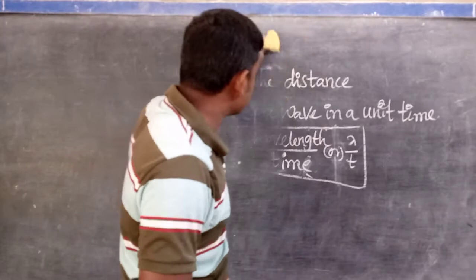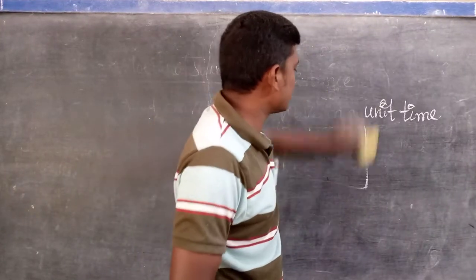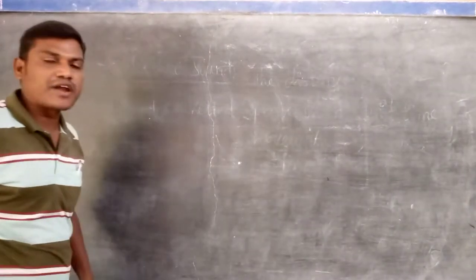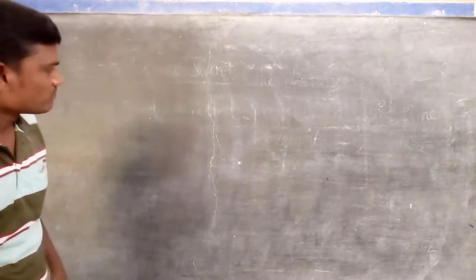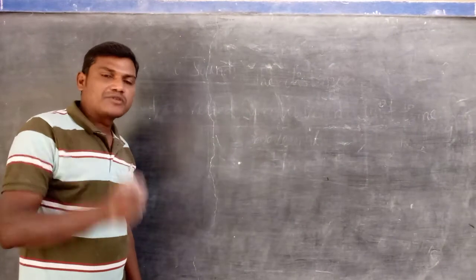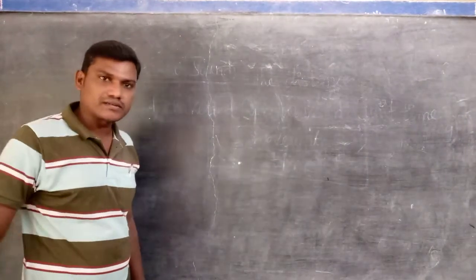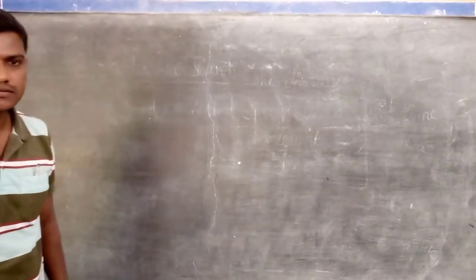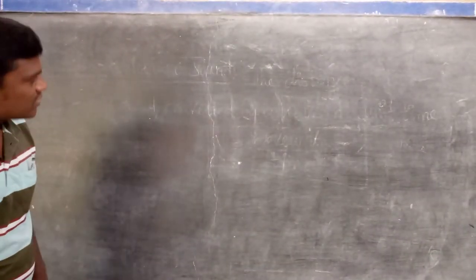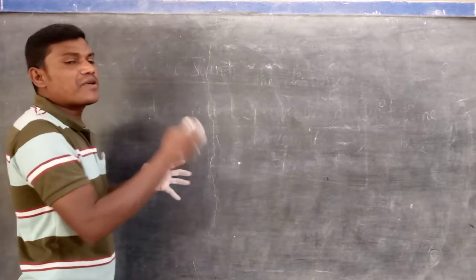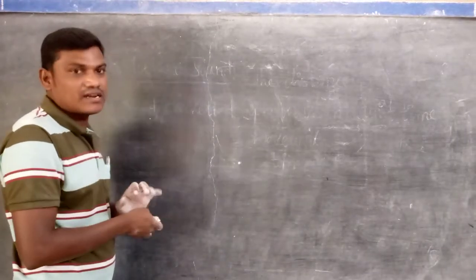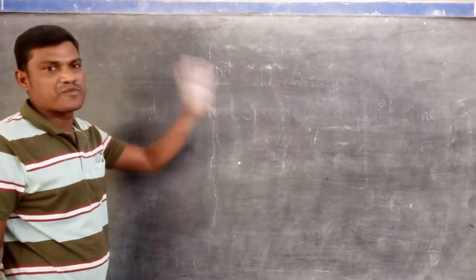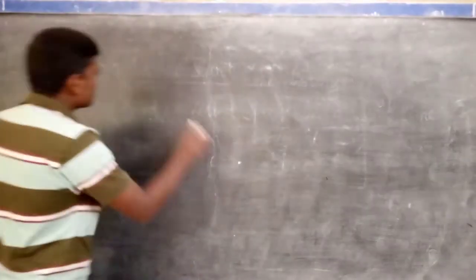You can find the velocity of sound by using the resonance air column apparatus method. That experiment we do in intermediate second year level in the practicals. By using the resonance air column apparatus, we can find the speed of sound in air. Some apparatus are there to find the velocity of sound in different media.